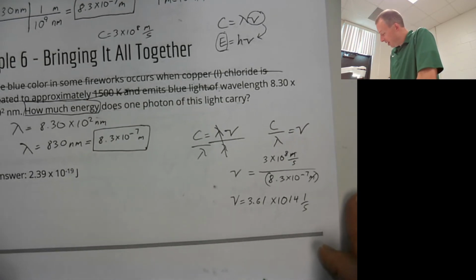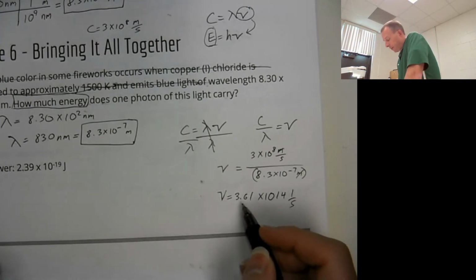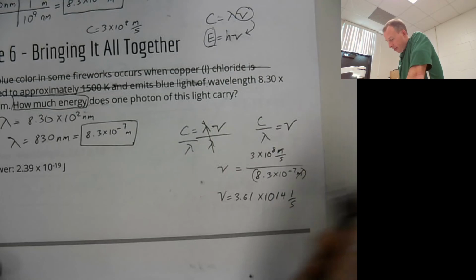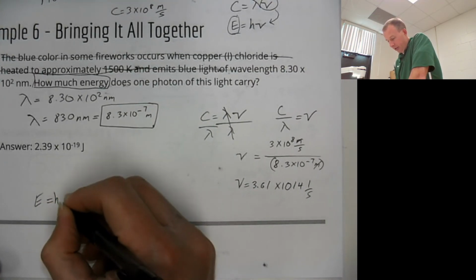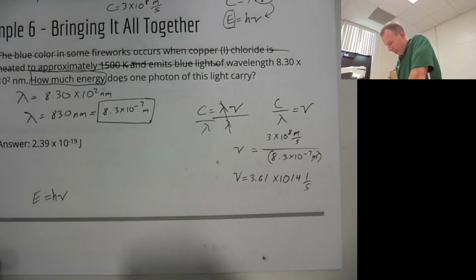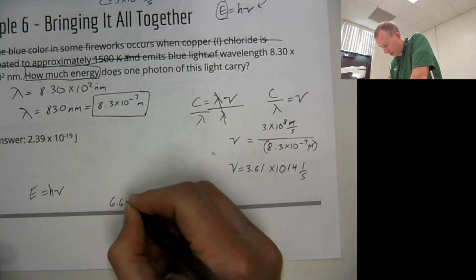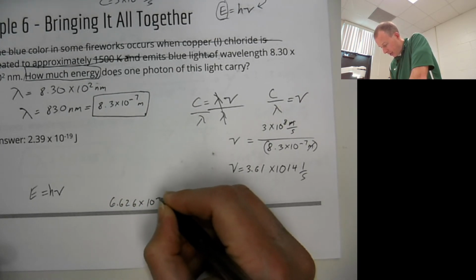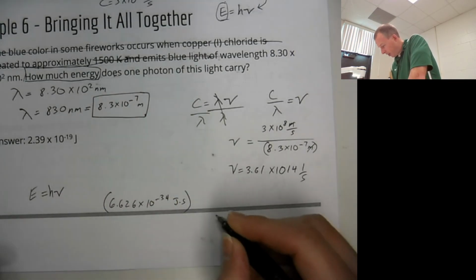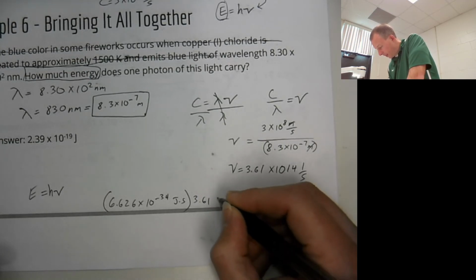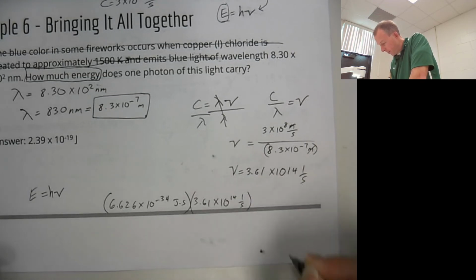So anyway, we got our frequency. Let's solve for energy. We know our formula, energy is equal to h times nu. We know that h is Planck's constant. It is always 6.626 times 10 to the negative 34th joules times seconds. So that's our h. We know our nu is 3.61 times 10 to the 14th 1 over S.